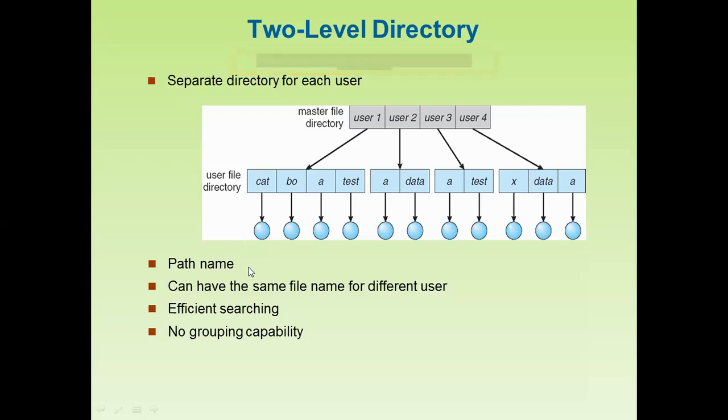Users can have the same file name for different users. For users 1, 2, 3, 4, we can pick the same file name, because of the existence of the master file directory.